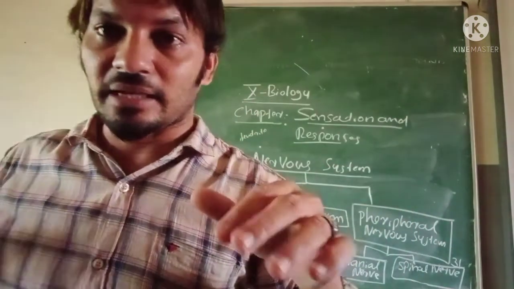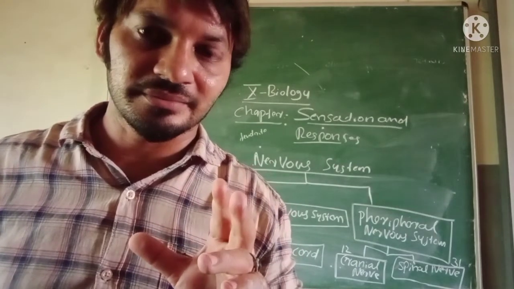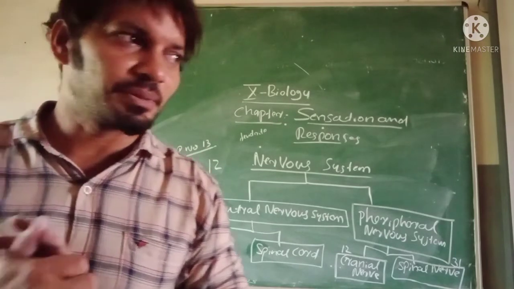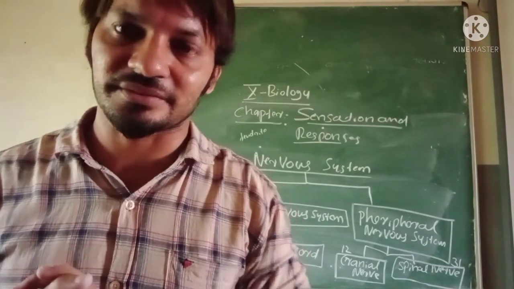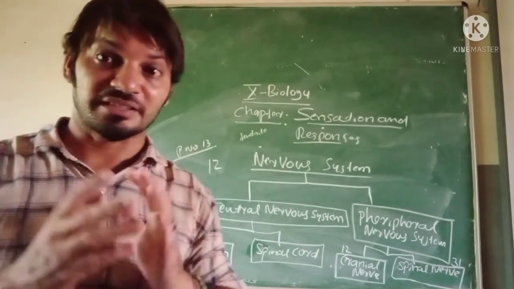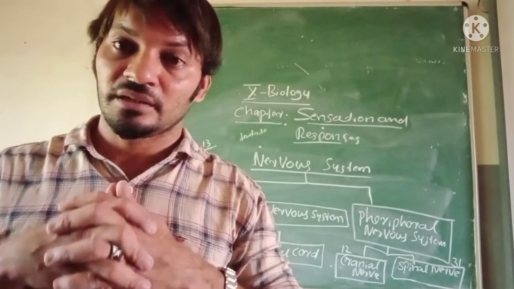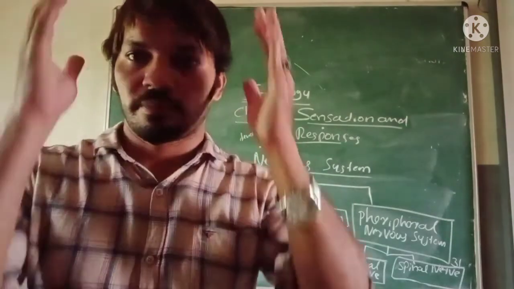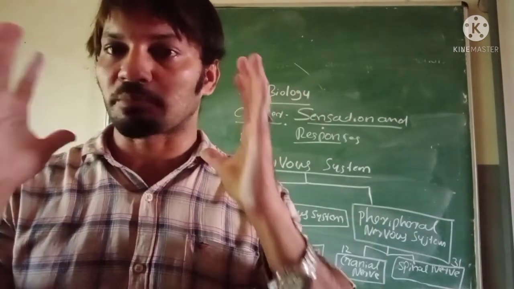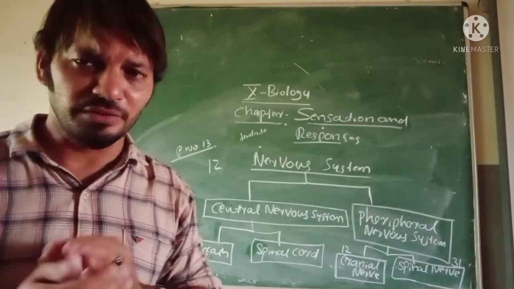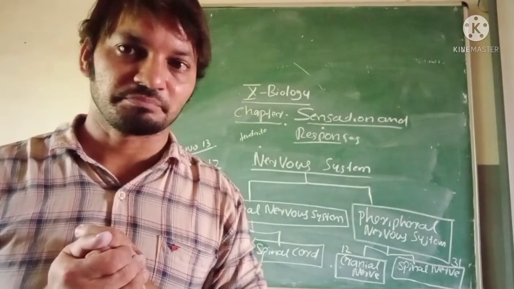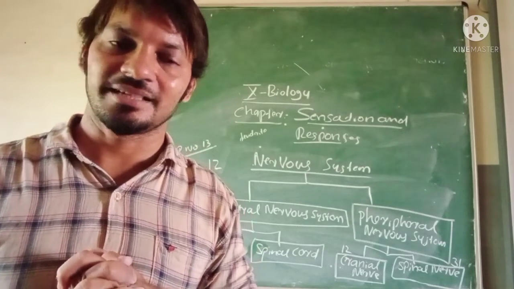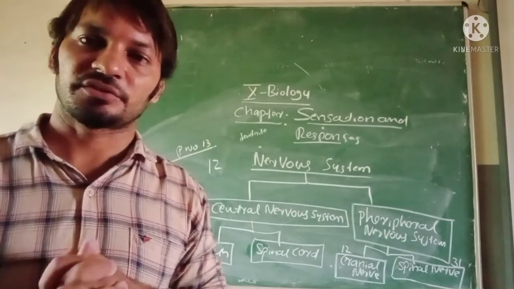Now I am going to take our main part of the body, the brain. You can say the brain is the leader of all organs. That is why it is known as the central nervous system. The spinal cord is also very important. Our brain and spinal cord are very important parts of our body. Without the brain, what will happen? The brain controls everything, also all activities.